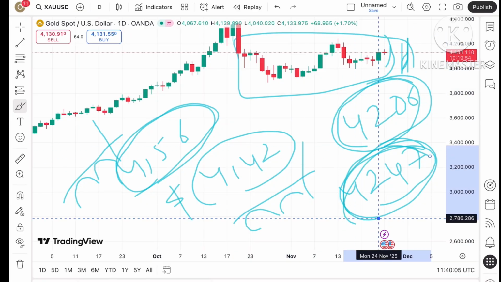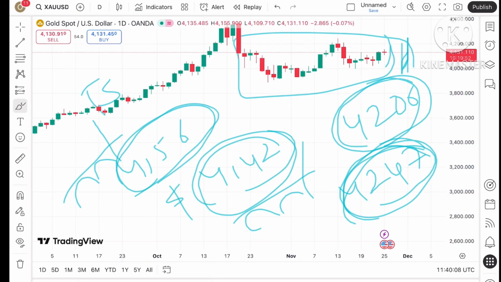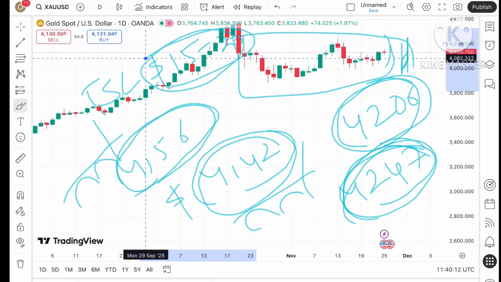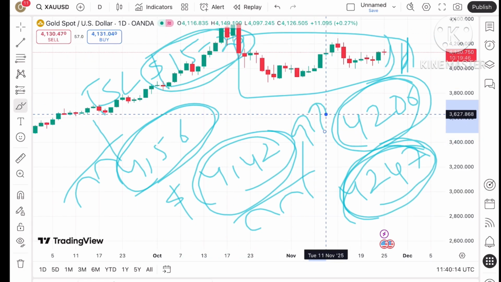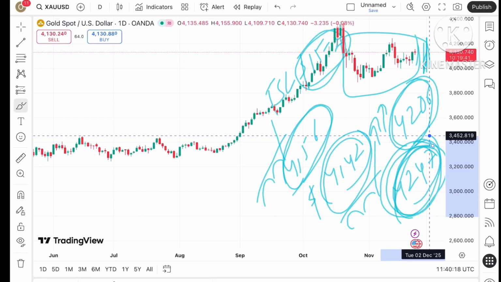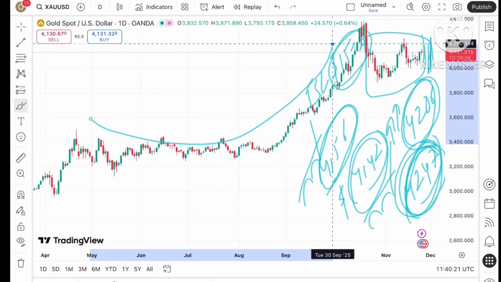So what you can do, if the price keeps moving above this level, trail your SL by $15 to $20. If you're trailing your SL by $15 to $20, you can capture a big movement towards an upside. Okay, and once the price sustains above 42.47, there is a higher chance this big pattern will support an upside